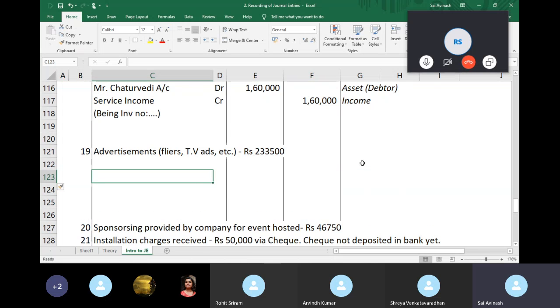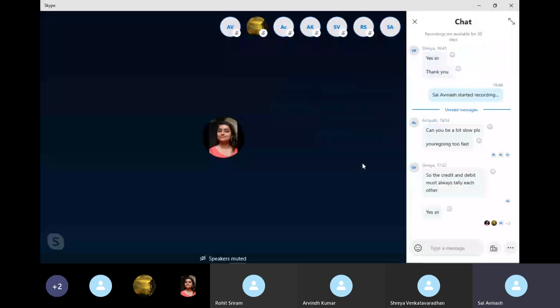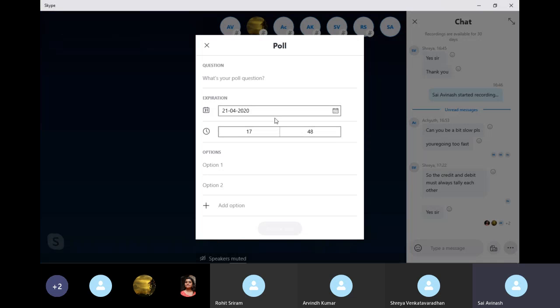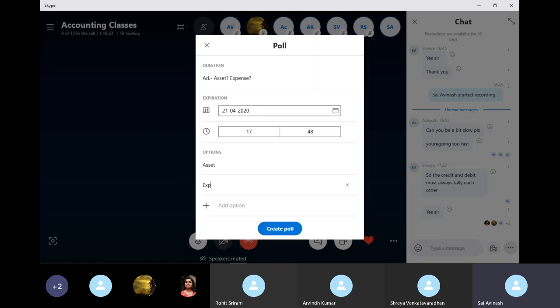Interestingly enough, there are two arguments. Let's put it this way. I'll actually just start a poll here. How many of you think an advertisement should be an asset? Before you vote, I'll just tell you this.